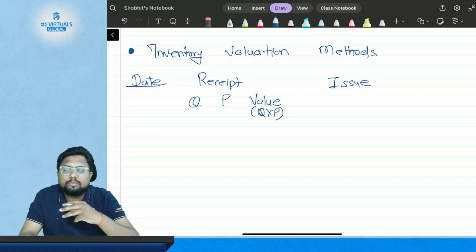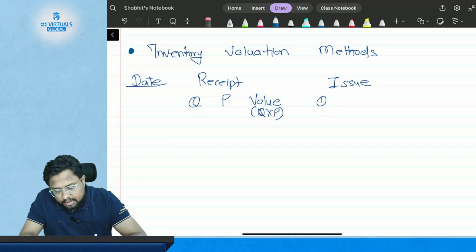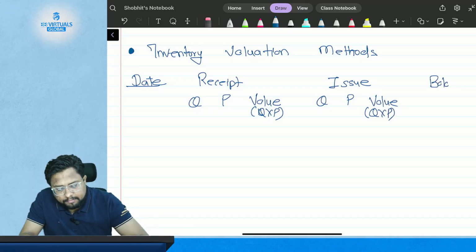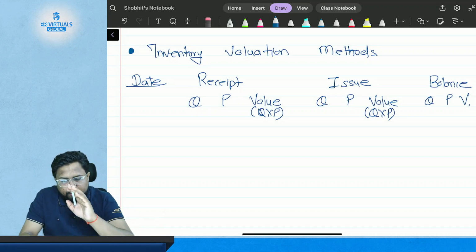Then you have issue, that is how much quantity of the material you have issued, which again has quantity, price, and value, which is quantity multiplied by price. And at the end you will have the balance of the material, which is again quantity, price, and value. Got it? Now understand what the problem is here.